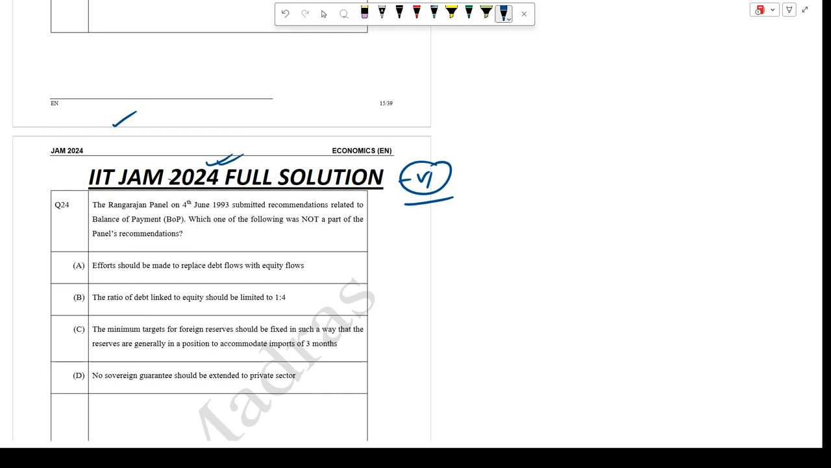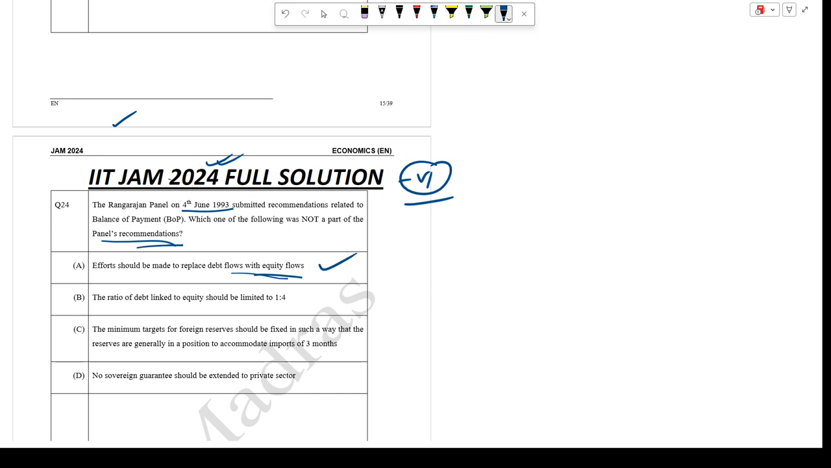The Rangarajan panel of June 1993 made recommendations related to the balance of payments. Which of the following is not a part of the panel's recommendation? So here we need to find the false one. The first option is that efforts should be made to replace debt flows with equity flows. Remember that this aligns with the panel's goal of reducing Indian dependence on debt and attracting more and more foreign investment.